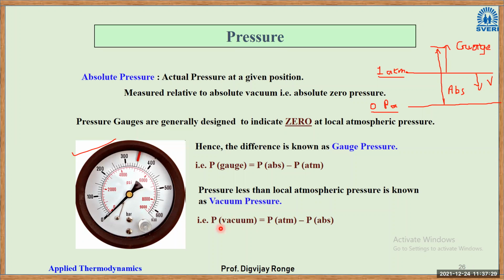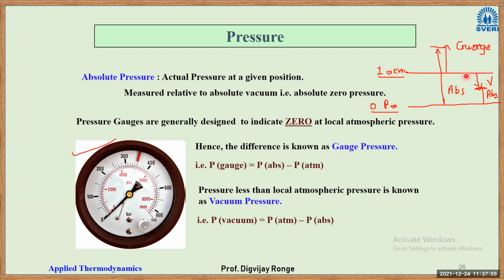So how to calculate vacuum? P atmospheric minus P absolute. Let me show you. If you are measuring a pressure below atmospheric, say this is the pressure you have measured, this is the absolute pressure from the zero datum.